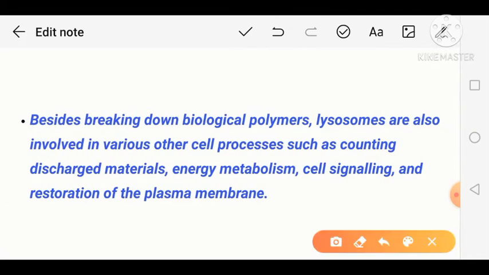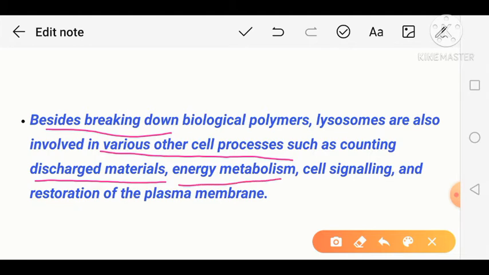Besides breaking down material, there are some other functions of lysosomes. They are involved in various other cellular processes such as the discharging of material. They are also involved in certain energy metabolism or metabolic pathways.